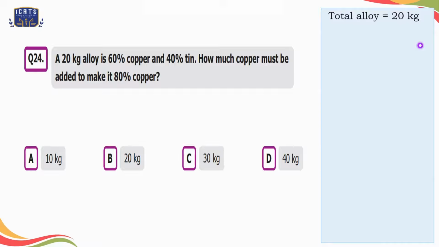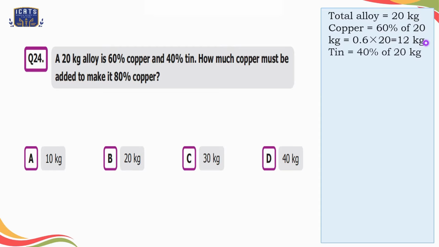So here the total alloy is 20 kgs and the copper is 60% of 20 kgs. We can convert 60% into a decimal number, that will be 0.6. When we multiply 0.6 by 20, the answer is 12 kgs. So we can say the amount of copper in the alloy is 12 kgs. Now the tin is 40% of 20 kgs. So we'll multiply 0.4 by 20, which is equal to 8 kgs. That is the amount of tin in the alloy.